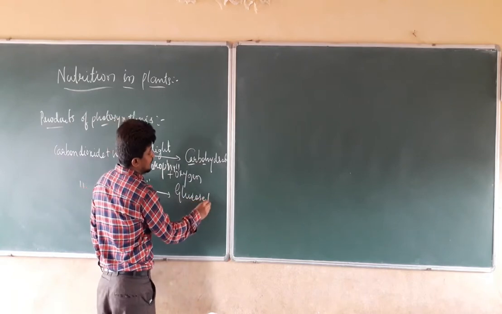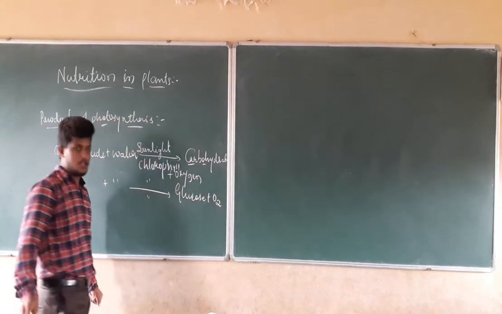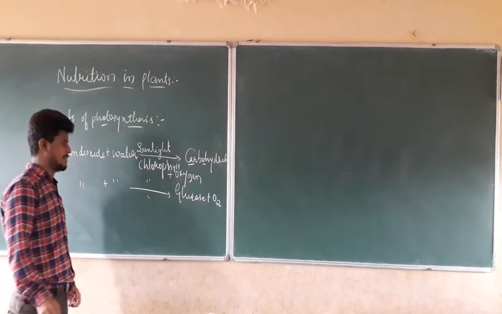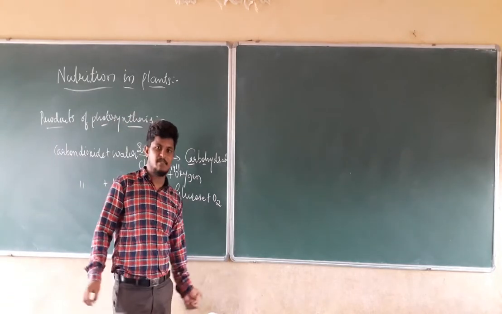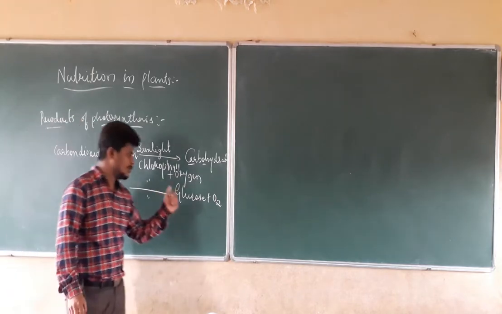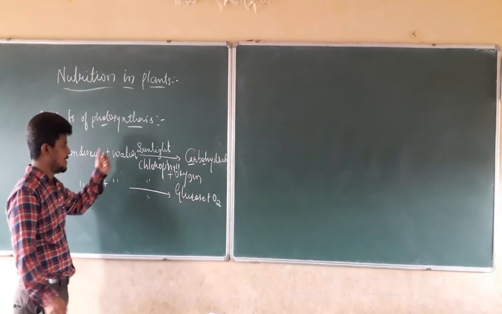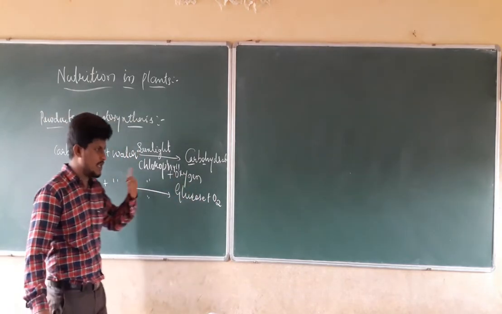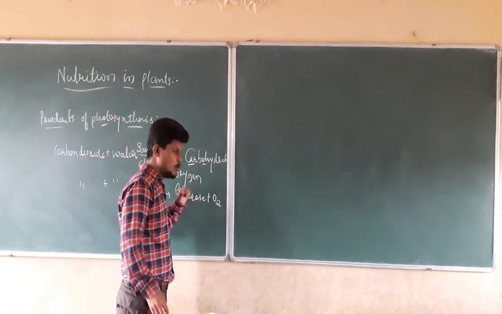They are going to produce the glucose along with the oxygen gas. Glucose is the ultimate product which is produced by this phenomenon, by photosynthesis. Whatever food they are going to make, it is the glucose.